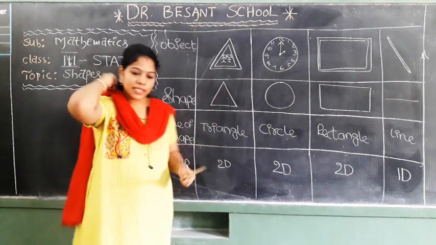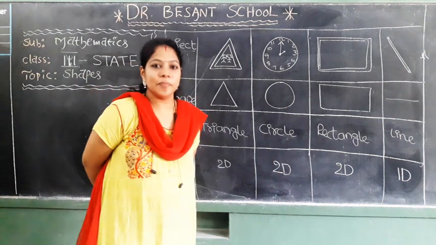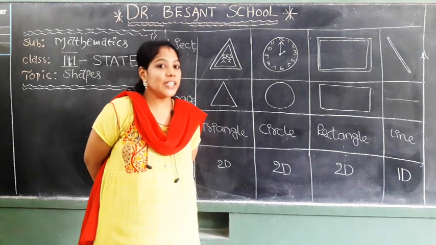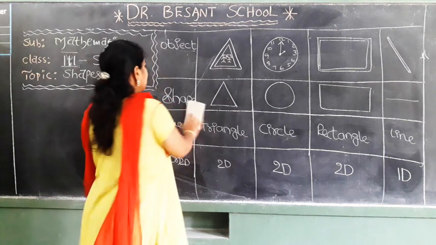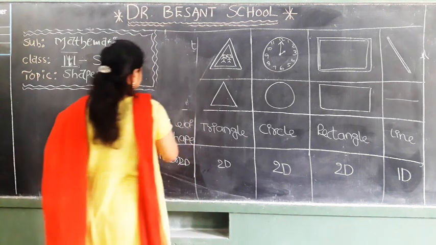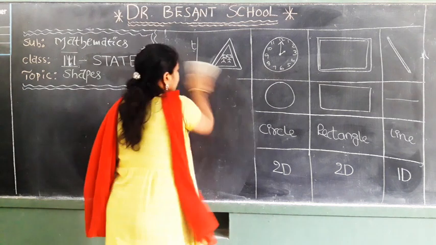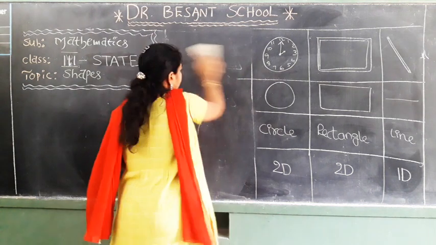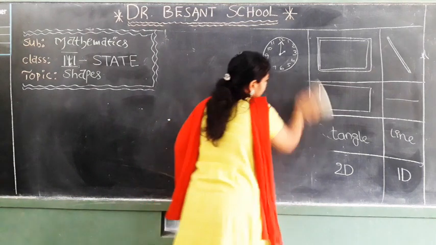Then, coming to the next topic. What is our next topic? Yeah, vertices and diagonals. Let's see about vertices and diagonals.